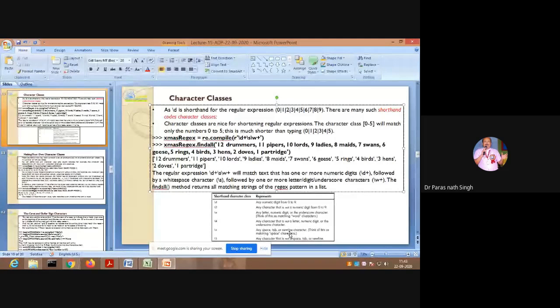\s matches any space, tab, the blank spaces, tab spaces or new line character. Think of this as matching space characters. And uppercase \S matches any character that is not a space. You will be using this \S when you are choosing an email address from a file. Show me all the email addresses from a file: it must contain one @, not have blank spaces, and have characters and dots. Okay, going to the next.